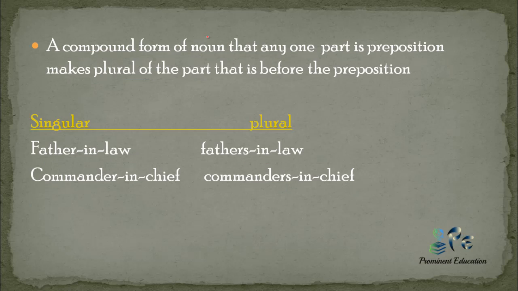Now a compound form of noun in which any one part is a preposition makes plural of the part that is before the preposition. Very important rule, generally asked. So when we talk about father-in-law, in is the preposition here, so before the in part there is father. To make it plural only father will change into fathers, the rest of the noun will remain in its previous position. So father-in-law changes into fathers-in-law.